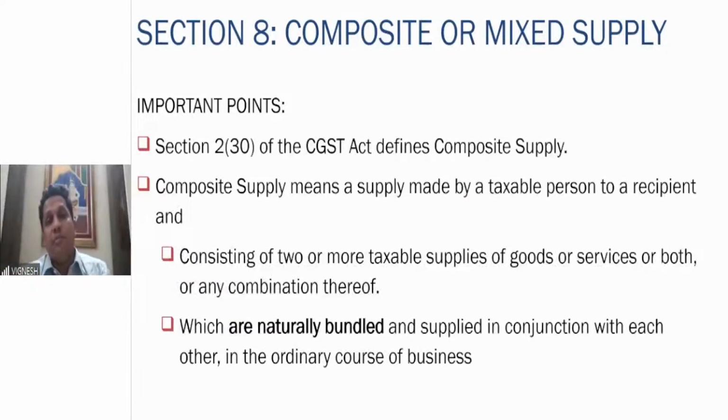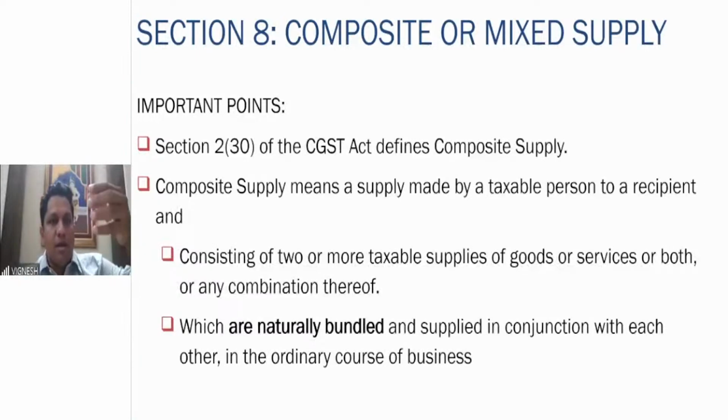These 2 words are very, very important to understand whether it is a composite supply or not. Naturally bundled. That means they come together naturally. They are not forced together. Laptop is there, means he has to sell it with a laptop bag only.